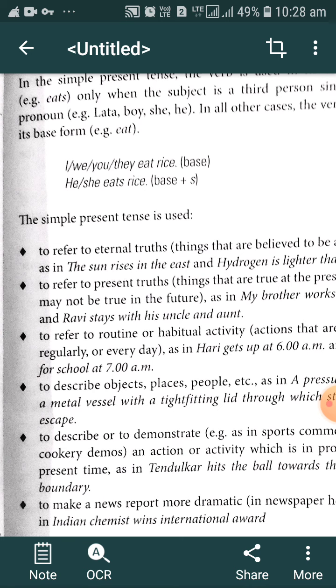So in a nutshell, we have to keep in mind, if in the simple present tense the subject of that particular sentence is a third person singular noun or pronoun, we have to add the suffix s to the base form of the verb. If in a sentence the subject is first person, second person or plural, then we don't need to add a suffix to the base form of the verb.